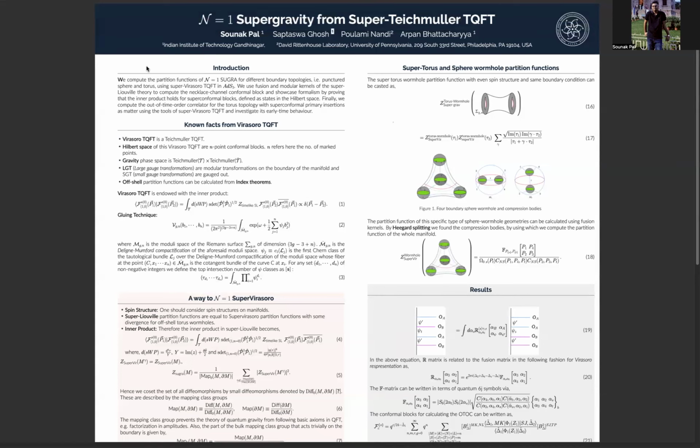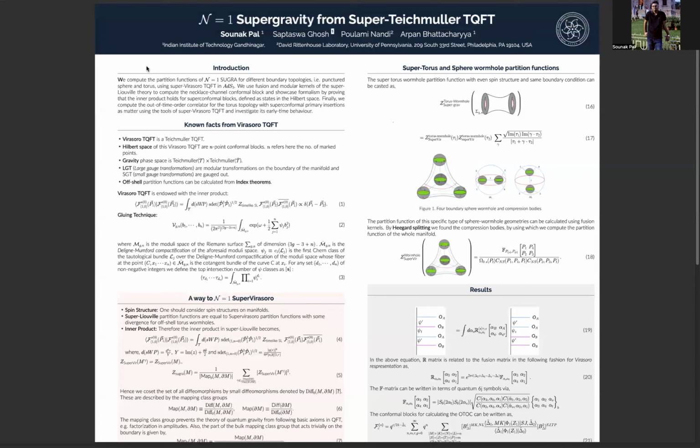Hi. Today I will be talking about my recent work, which I have done in collaboration with my collaborator Saptasya Ghosh, Poloni Nandi, who is a postdoc at USA, and my supervisor, Professor Arvind Bhattacharya. The poster is about finding the supergravity partition function from Super-Teichmuller TQFTs.